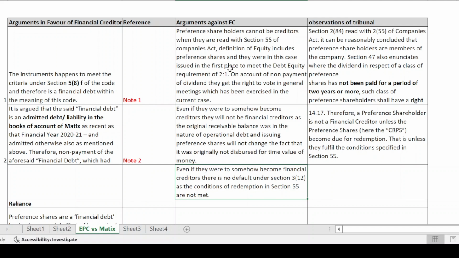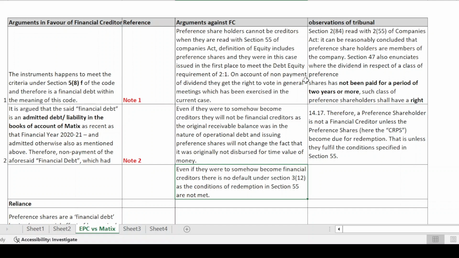The third line of defense that they're taking is that, fine, even if I assume for a second that they are financial creditors, there is no default under section 3 clause 12, because the conditions of section 55 have not been met. And this is not a mode of redemption, but a condition of redemption. So there are three levels of defense that the respondent has put.